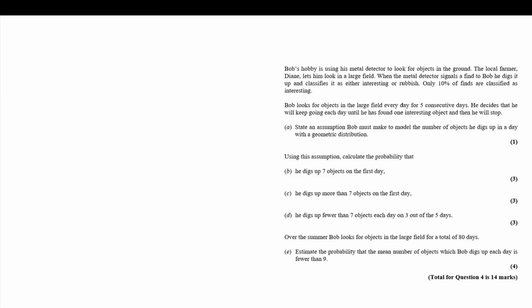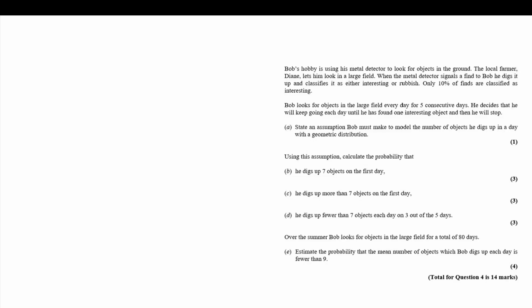So I was getting the feel of a geometric distribution. He was going to end at his first success, the first time he found something interesting. But they've told us that, so we don't get any marks for naming the distribution, but we need to talk about an assumption that's linked to that distribution.